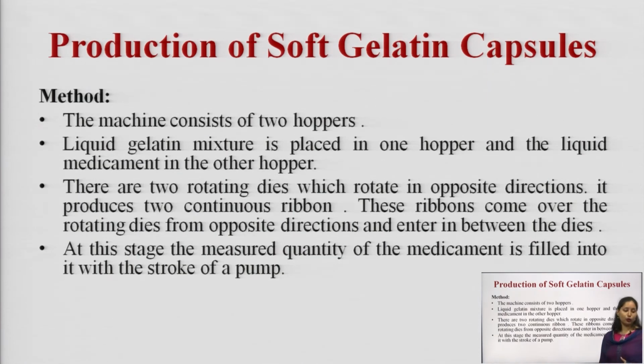There are two rotating dies which rotate in opposite direction. It produces two continuous ribbons. These ribbons come over the rotating dies from opposite direction and enter in between the dies. At this stage, the measured quantity of medicament is filled into it with the stroke of the pump. So, at this stage what will happen? This is your rotating die, like this.